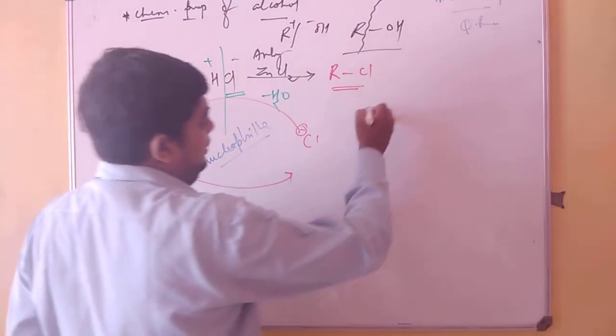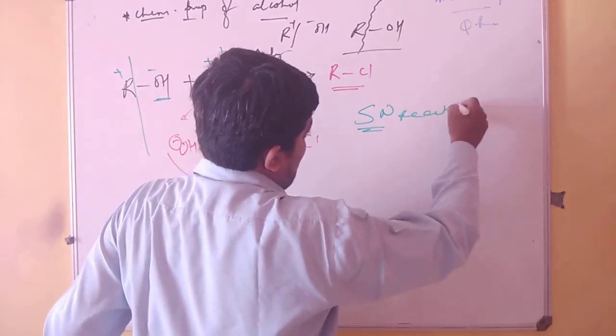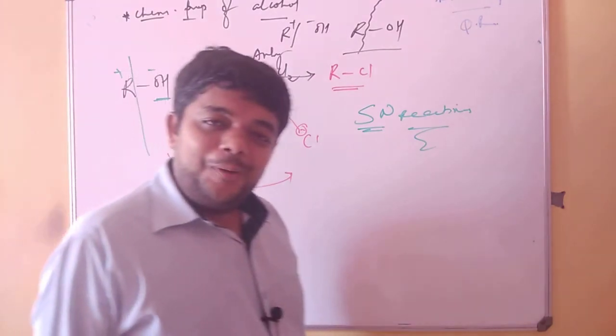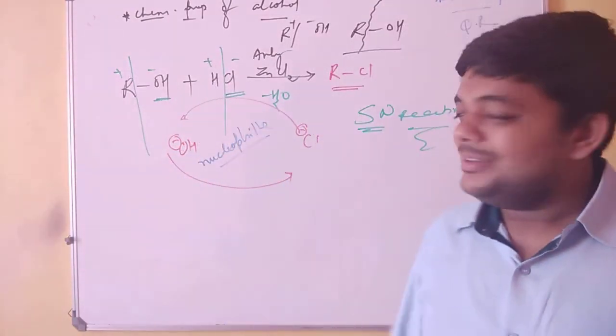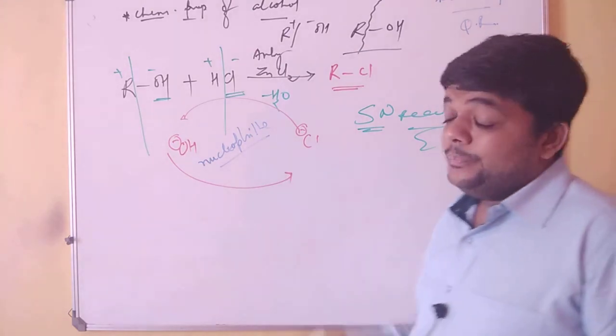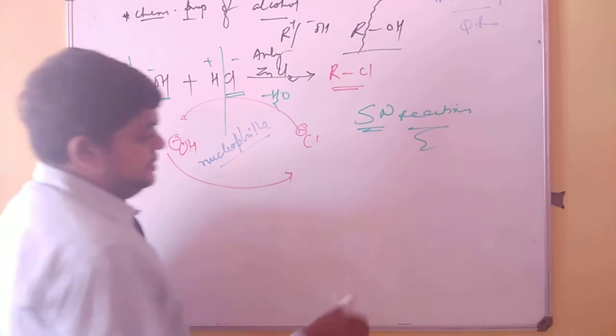So these are SN reactions, nucleophilic substitution reactions. As of now, we'll not go into unimolecular or bimolecular SN1, SN2 reactions, but they are nucleophilic substitution reactions. So this is important.